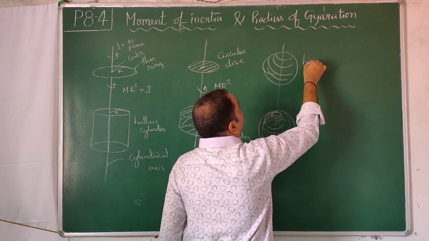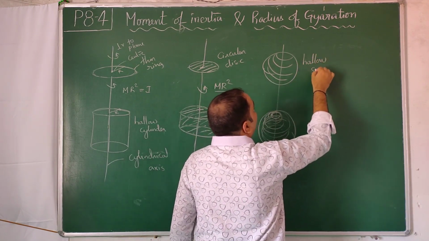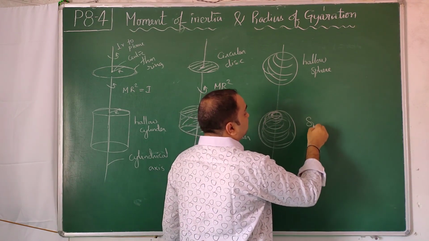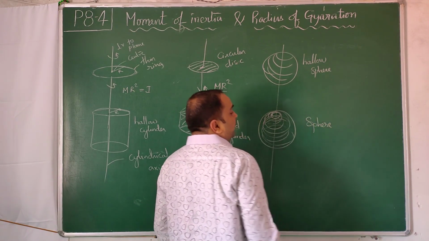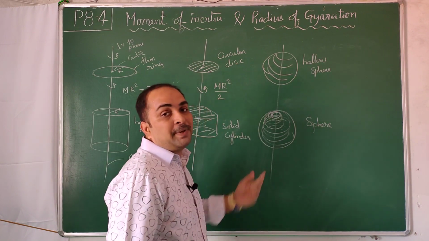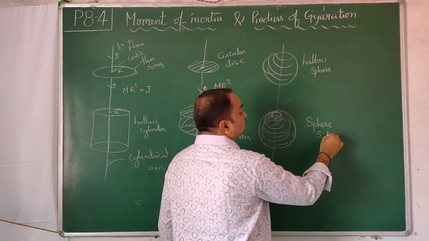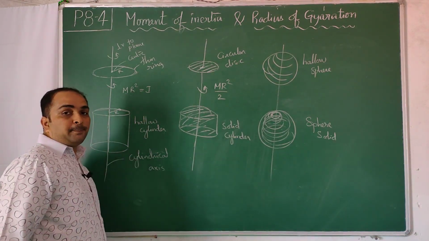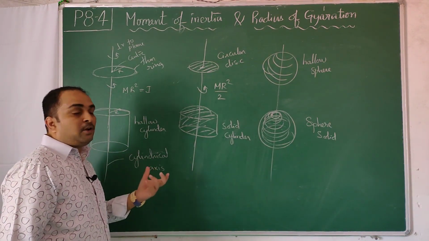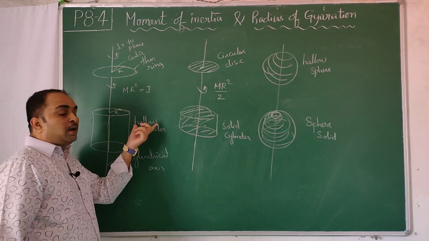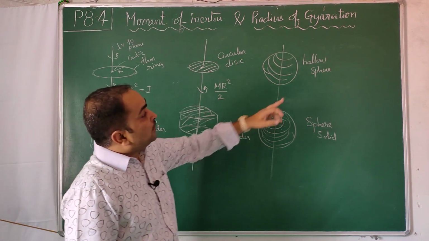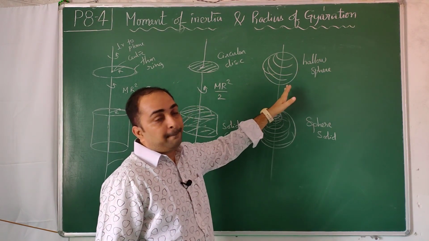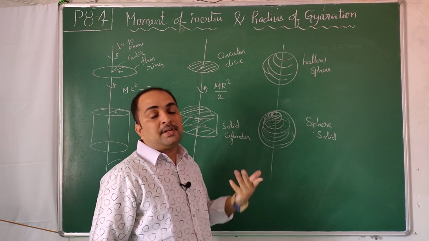This is a hollow sphere, which we call a hollow spherical shell. This is called a sphere. A sphere without a mention means a solid sphere. A cylinder without a mention is a solid cylinder. If it is hollow, they will mention it; either they use the word hollow or they use the word shell. Spherical shell, hollow sphere. But if they say sphere without a mention, it is understood to be solid.